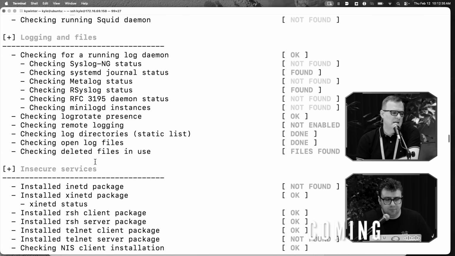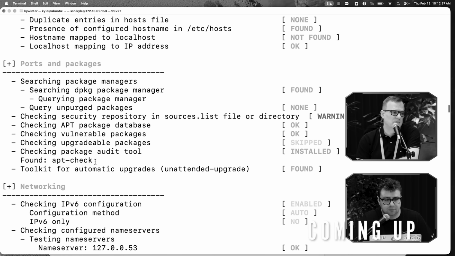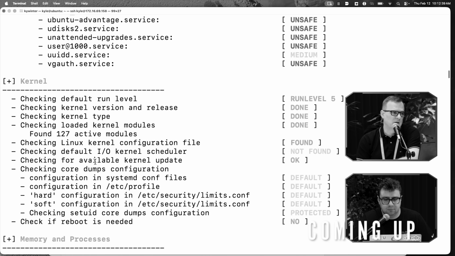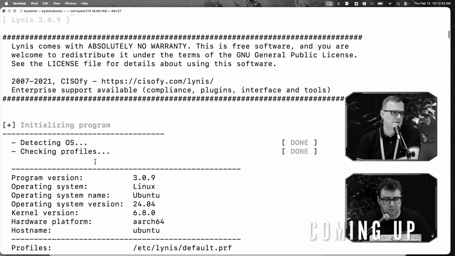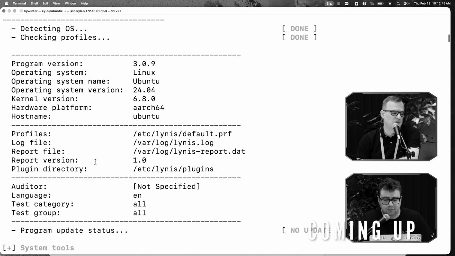Yeah, because the problem is, let's say you're new to Linux and you want to make sure that your system's hardened. It's like, what do you do? So this is nice that it gives you an idea of what you actually need to do.